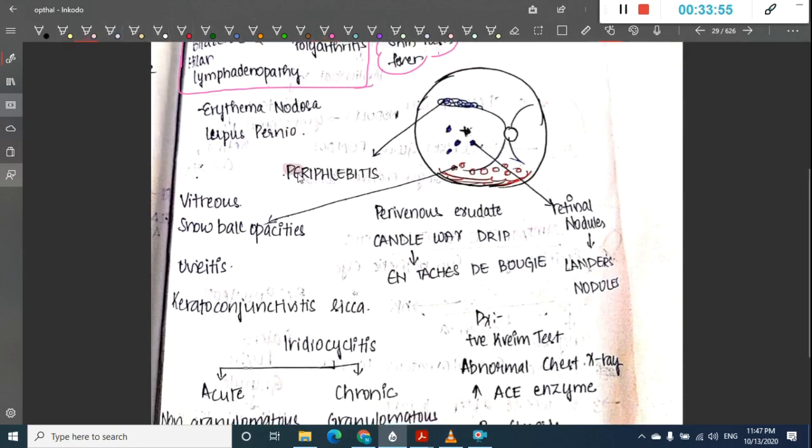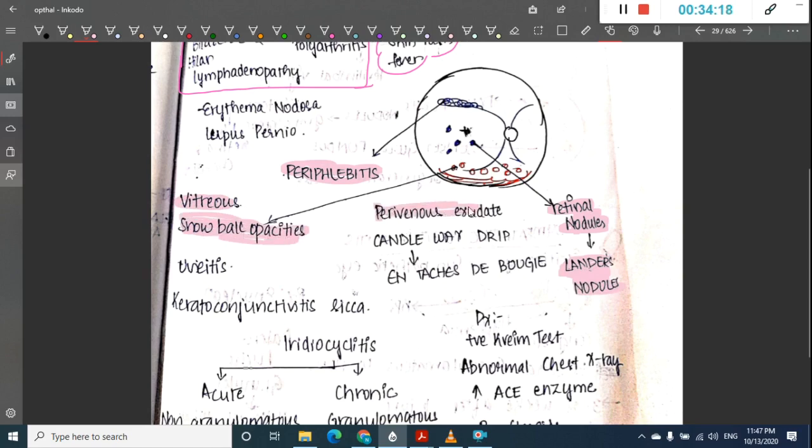Here you see periphlebitis, that is inflammation of veins. You see presence of retinal nodules, which are called Landers nodules. You will see vitreous snowball opacities here, and you will also see perivenous exudates.